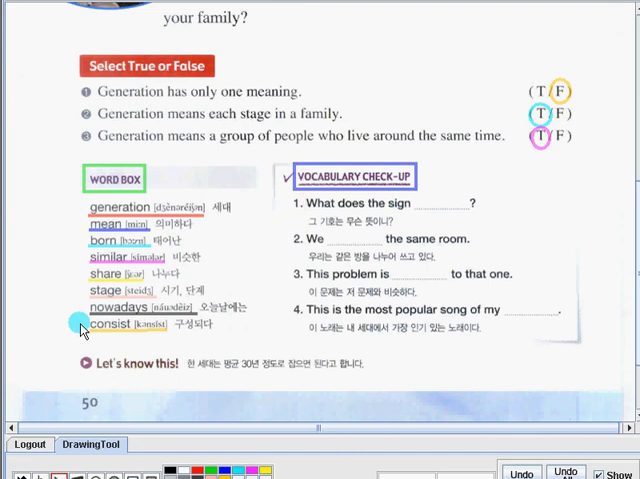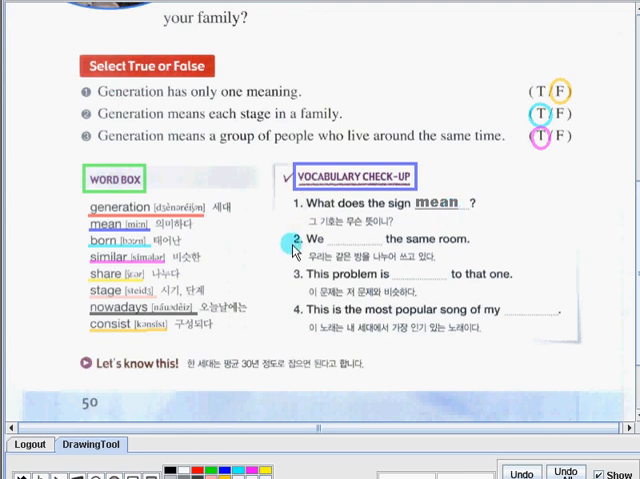And for our last activity, we have vocabulary checkup. Here, you need to fill in the blank to have the complete thought. You can choose your answers from our word box. Let's have number 1. What does the sign blank? Find the missing word. The right answer is mean. What does the sign mean?